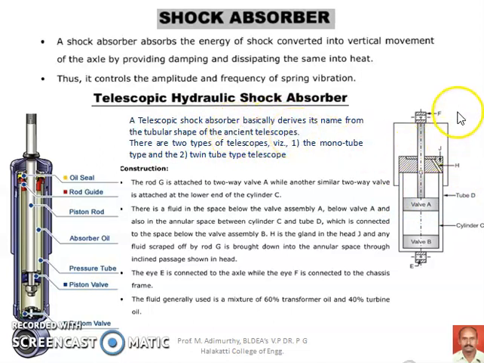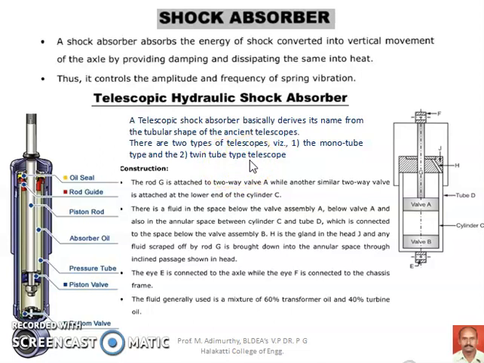So, it is commonly known as a telescopic type of shock absorber, a tube-in-tube kind of arrangement. Basically, there are two kinds of telescopic shock absorbers. One is the monotube shock absorber and another one is the twin-tube type of telescopic shock absorber.